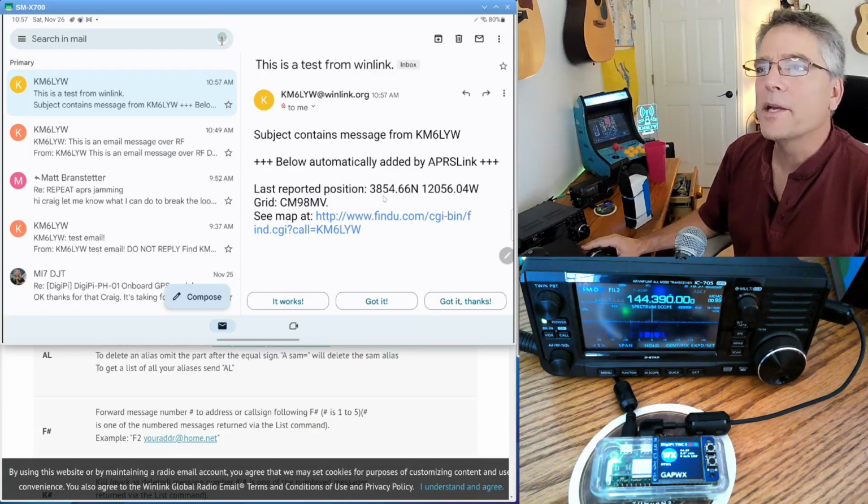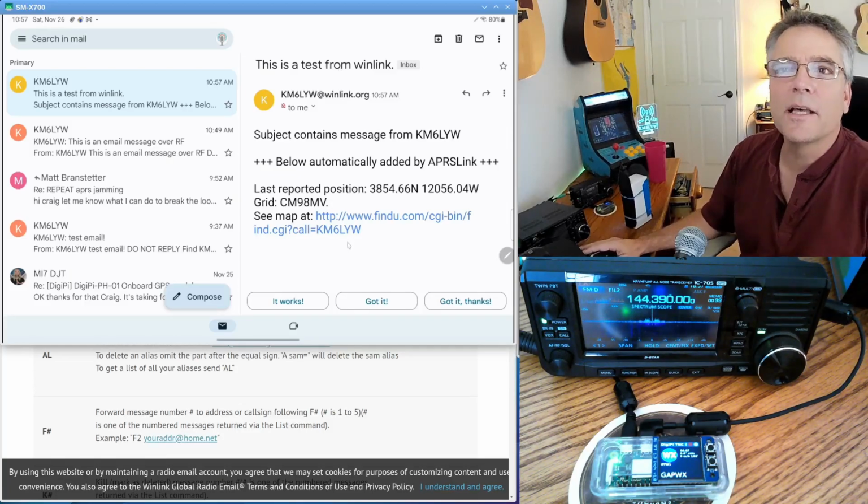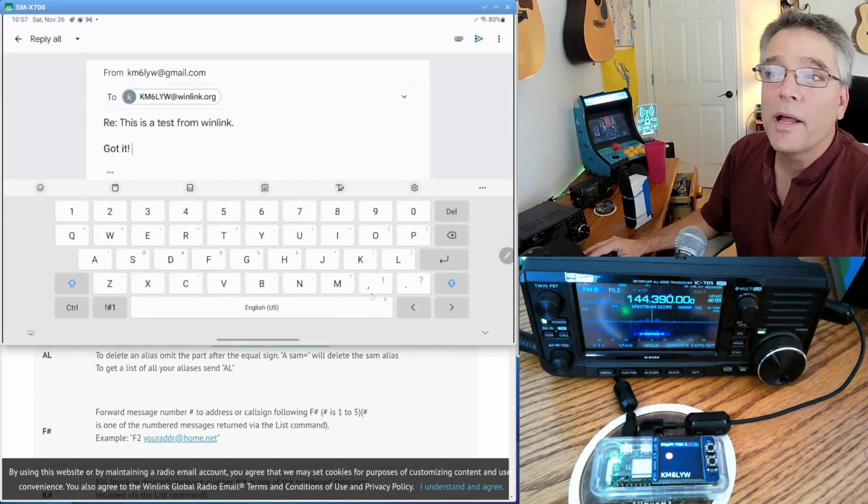And it gives you a little more information about where I am and my position and stuff like that. But ultimately here is the message. So I was able to send email through Winlink using nothing more than the APRS network. Now what's also kind of cool is that you can actually reply through these as well.